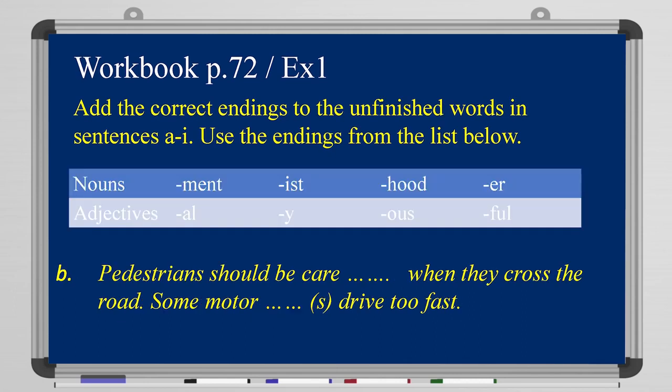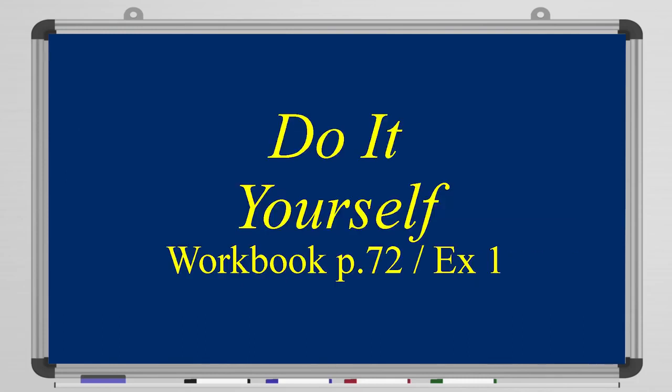Let's look at the second one. Pedestrians should be care when they cross the road, some motor something drive too fast. So, pedestrians should be careful when they cross the road. Some motorists drive too fast. All right? You can do the rest by yourself. It's easy. Now, let's take a look at the language functions.